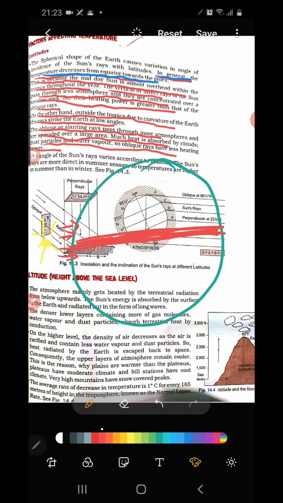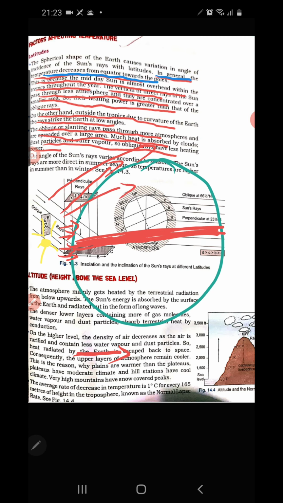They cover only a small distance through the atmosphere. Understood? So these are direct rays, and they also cover a smaller area, but these are the slanting rays. They are covering a larger distance because of the spherical shape.